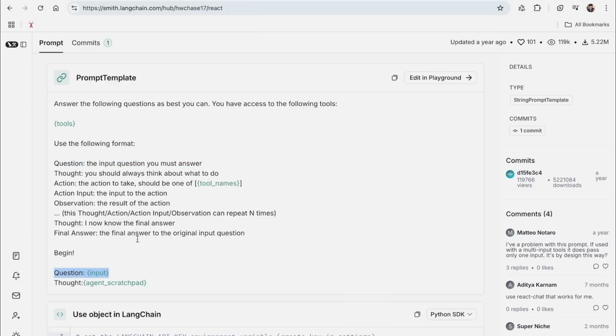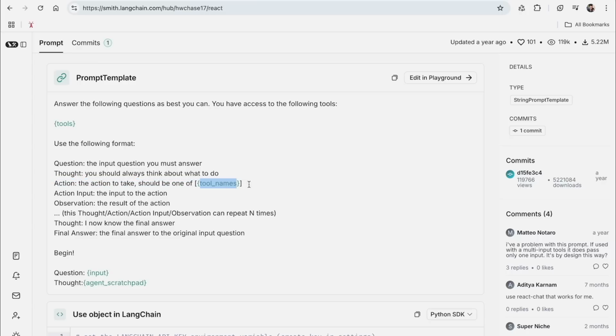So once it understands the question, we are telling the LLM to first think. So this is thought or reason. Basically think about what is the next step. And that's what's written here. You should always think about what to do before doing it. Once it thinks, it then needs to take action. So the action to take should be one of these tool names. So the names of the tools will be provided here with our helper methods.